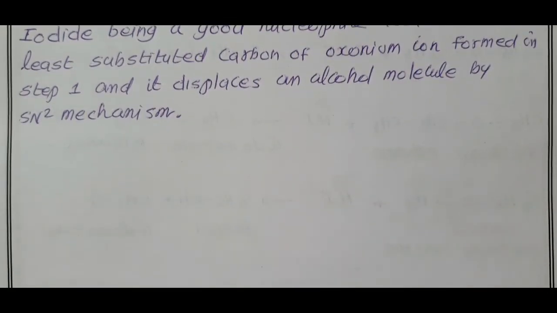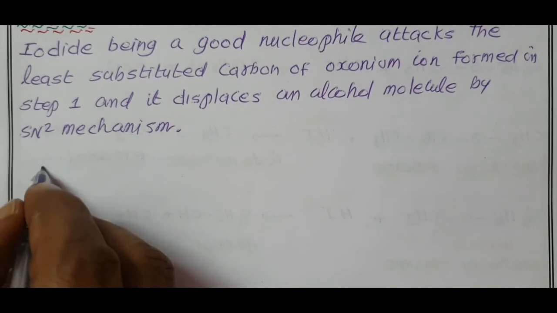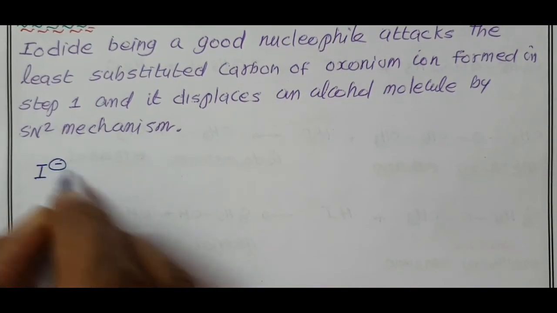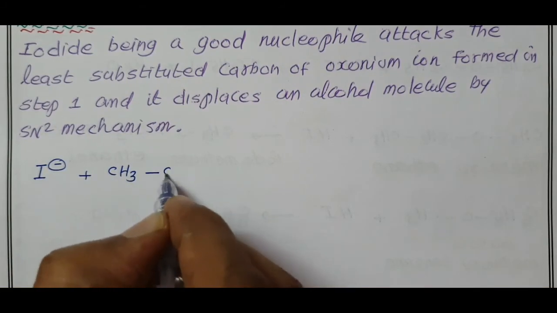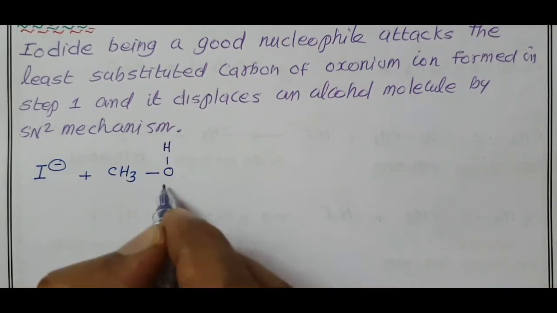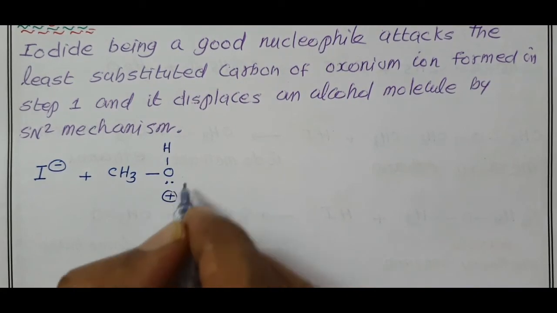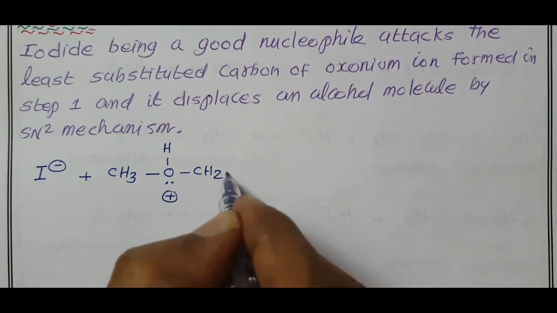Attack of I minus: iodide attacks the oxonium ion CH3O, with one hydrogen, one pair of electrons, positive charge, CH2CH3.